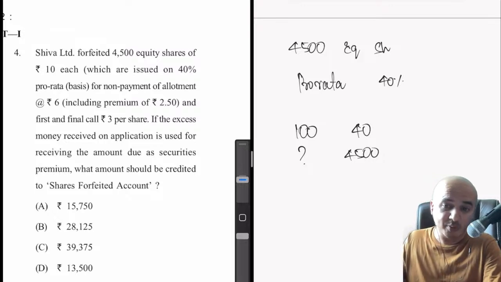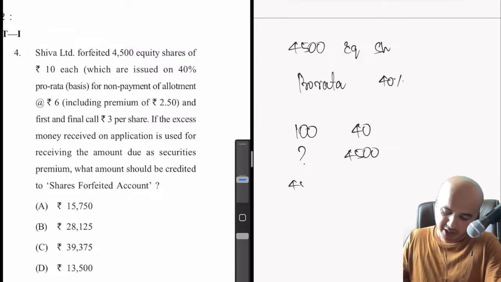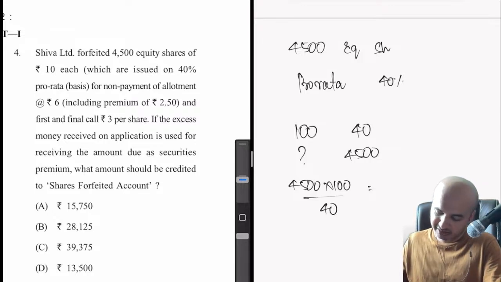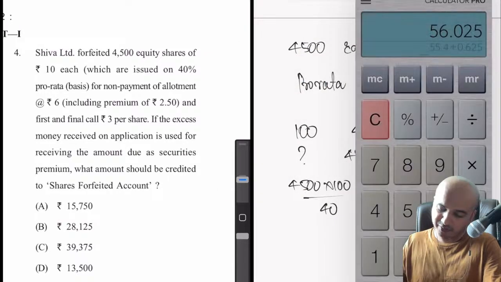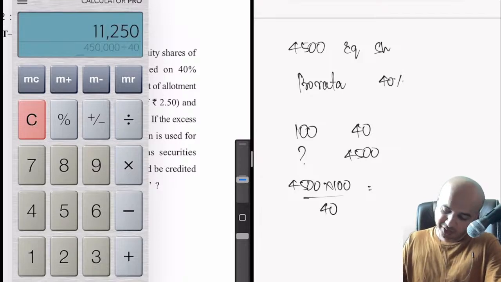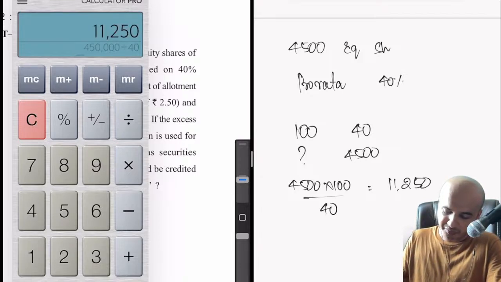So for how many shares did this particular person apply to get 4,500 shares? That's very simple. 4,500 into 100 divided by 40. This will give us the number of shares this particular shareholder applied for. Let me just quickly bring the calculator. 4,500 into 100 divided by 40 gets us 11,250.